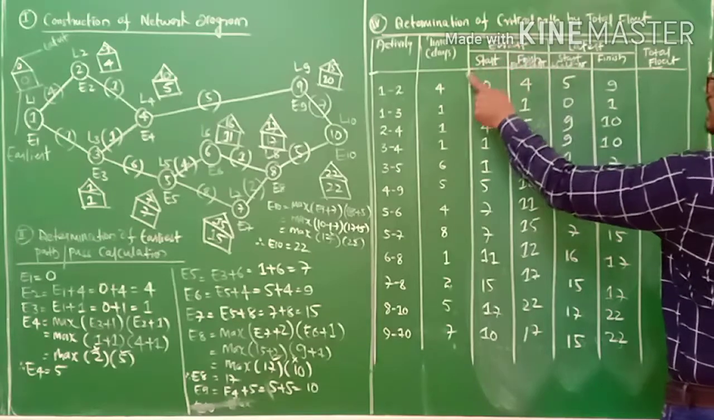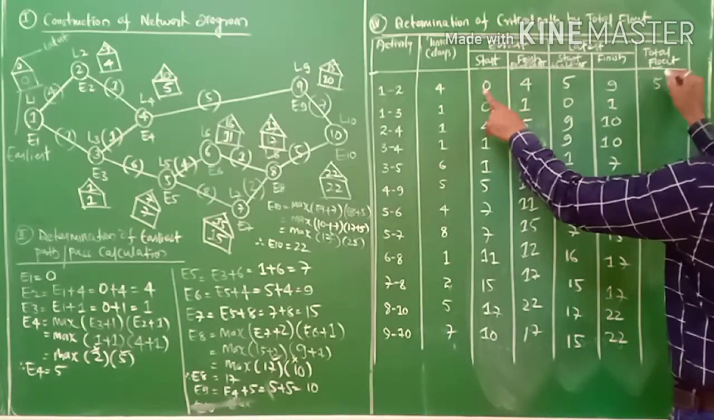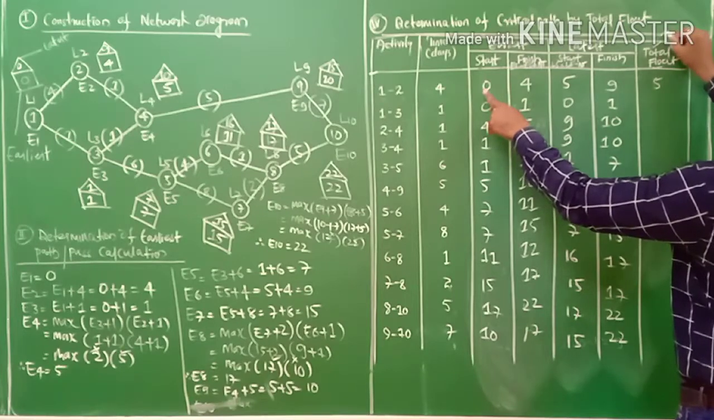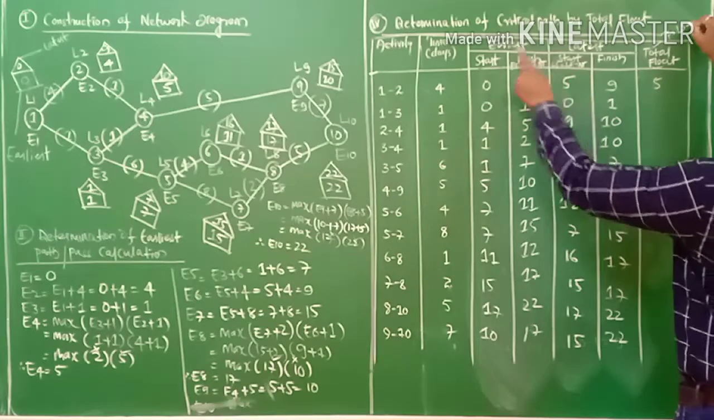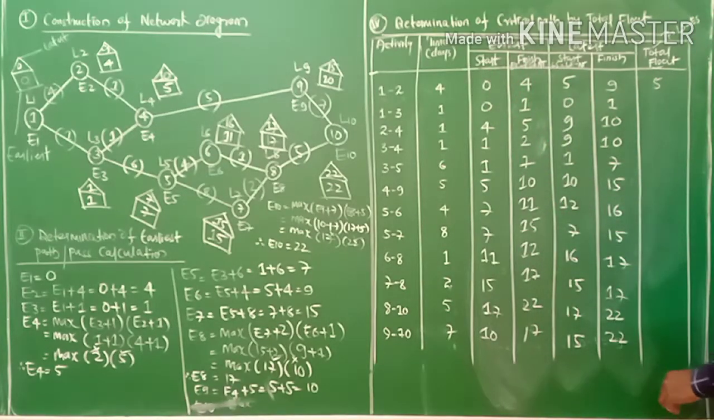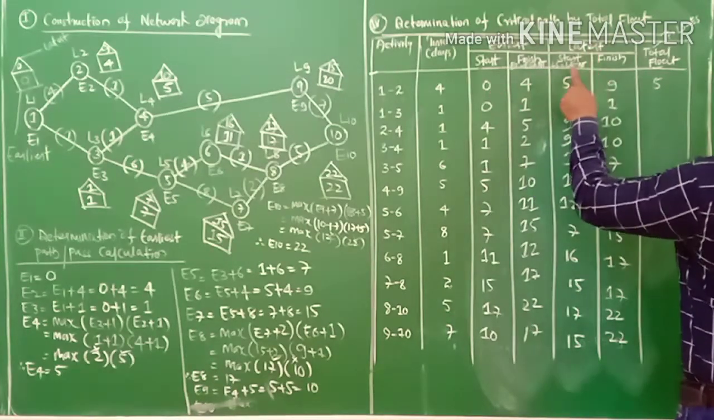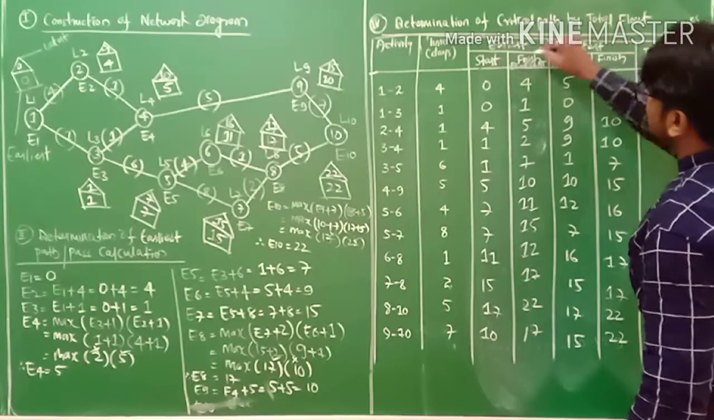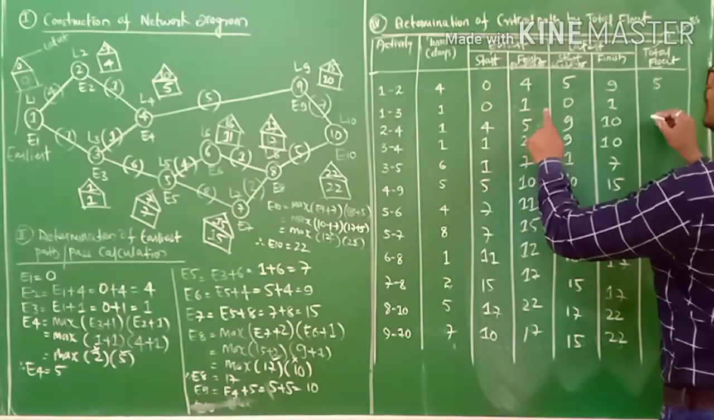Latest start minus earliest start. So 5 minus 0, 5. Total float equals latest start minus earliest start. This would be your formula to find out total float. So 5 minus 0, latest start minus earliest start, this column and this column. 5 minus 0, it is 5.